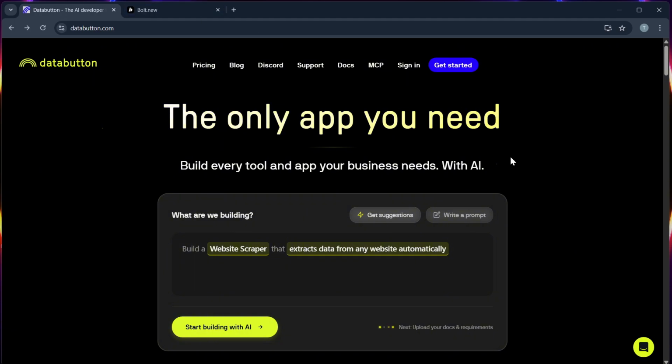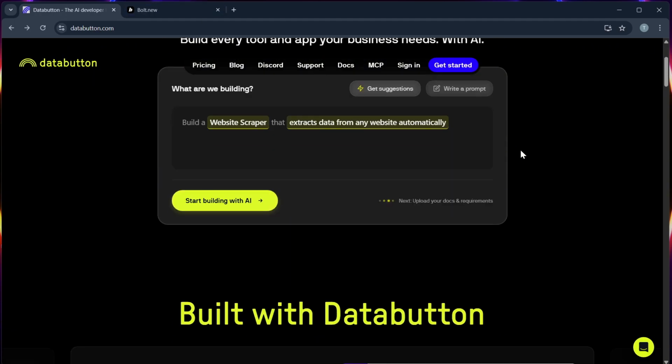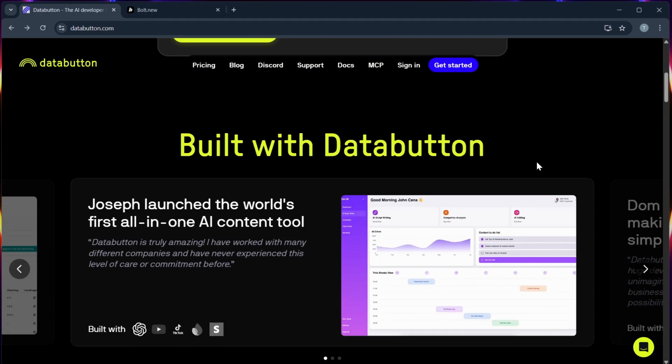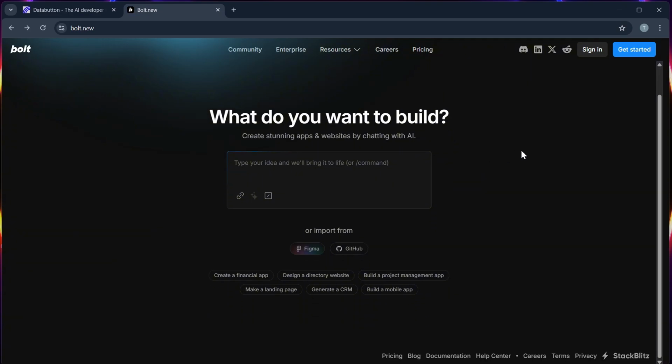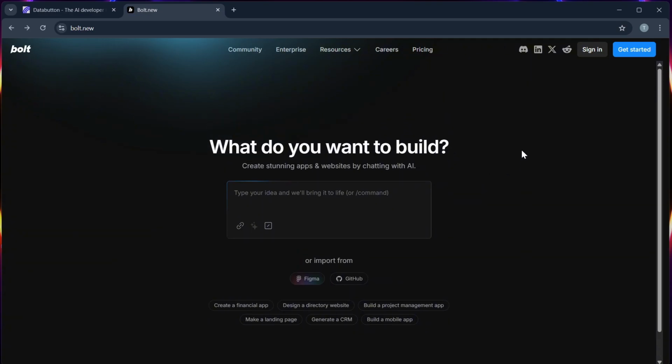So first is their target users. Data Button is aimed at makers and startups looking to build quick MVPs using AI and simple code. Bolt, on the other hand, is designed more for creators and marketers who want to automate without writing code.